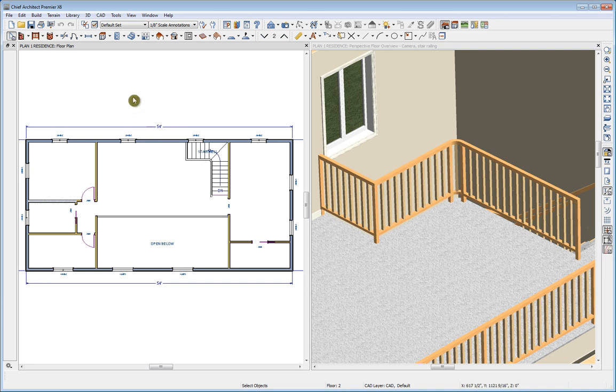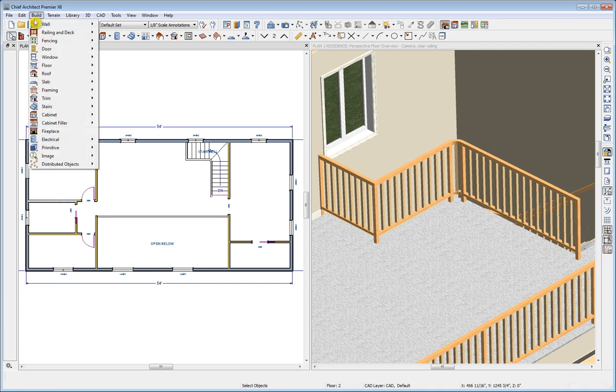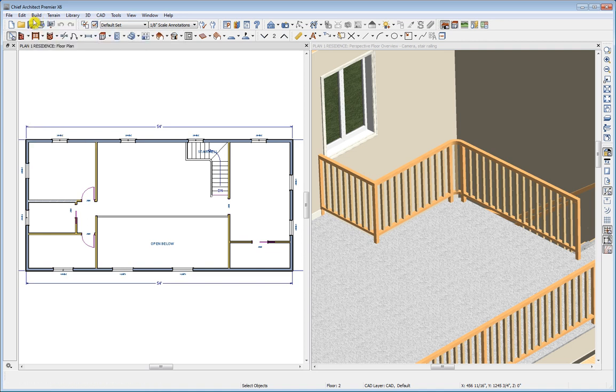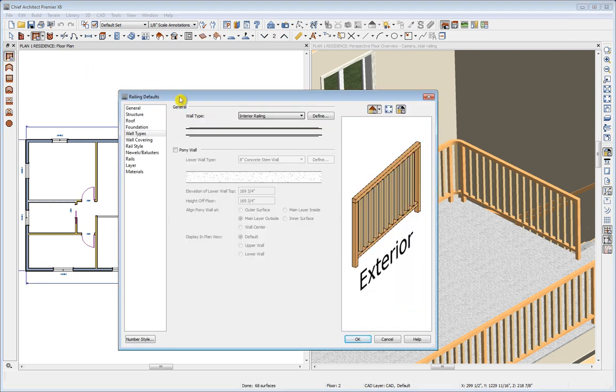The railing and deck wall tools have now been combined into a single menu with this submenu and coordinated with a single drop-down. So I'll click the straight railing tool. Several new railing component specifications are now available, and we'll review some of the ways to coordinate them. These balustered stair railings in this plan were generated based on the railing defaults that we'll find in defaults. So I'll double click here and we'll look at the railing defaults.